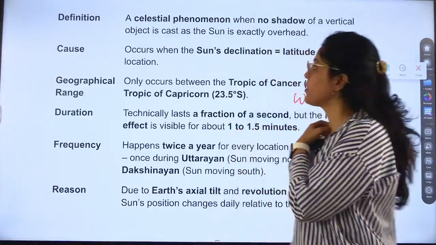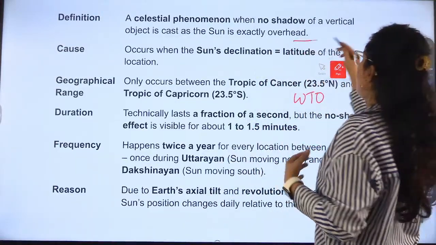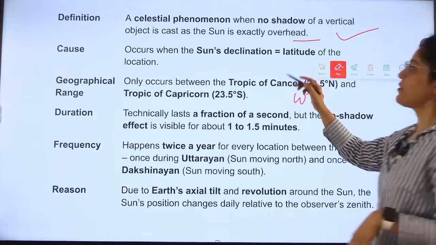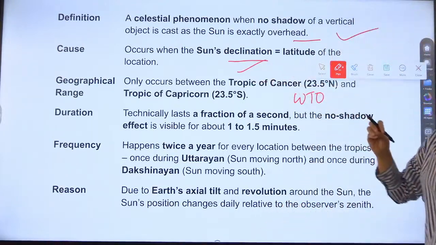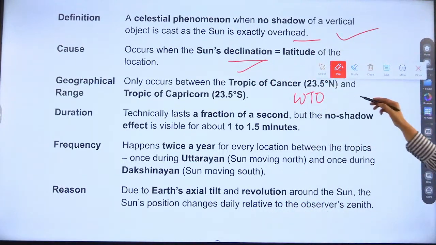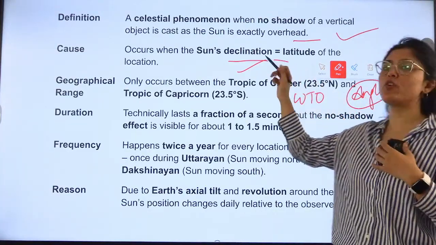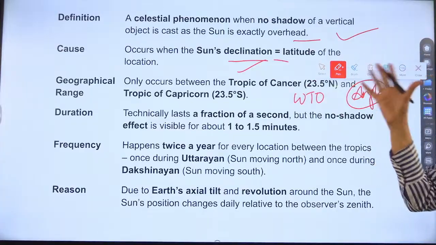So what is the definition? The sun is exactly overhead, so it does not form a vertical shadow. And what is the cause for this? The sun's declination, the angle of the sun, is equal to the latitude of the location. Because of that, this event is happening.